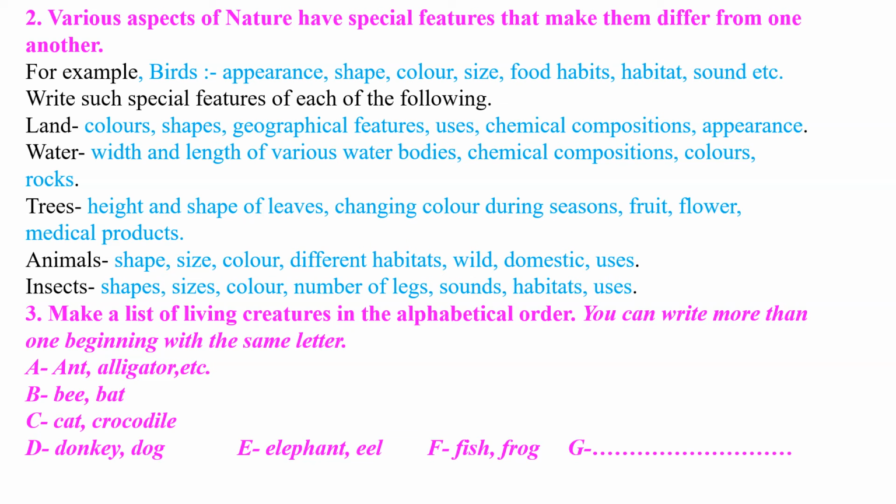Okay, so here you have to start from the first alphabet A till the last alphabet Z. Okay, a few examples are given. From A: ant, alligator; B: bee, bat; C: cat, crocodile. Like that, from each alphabet you have to find out living creatures.